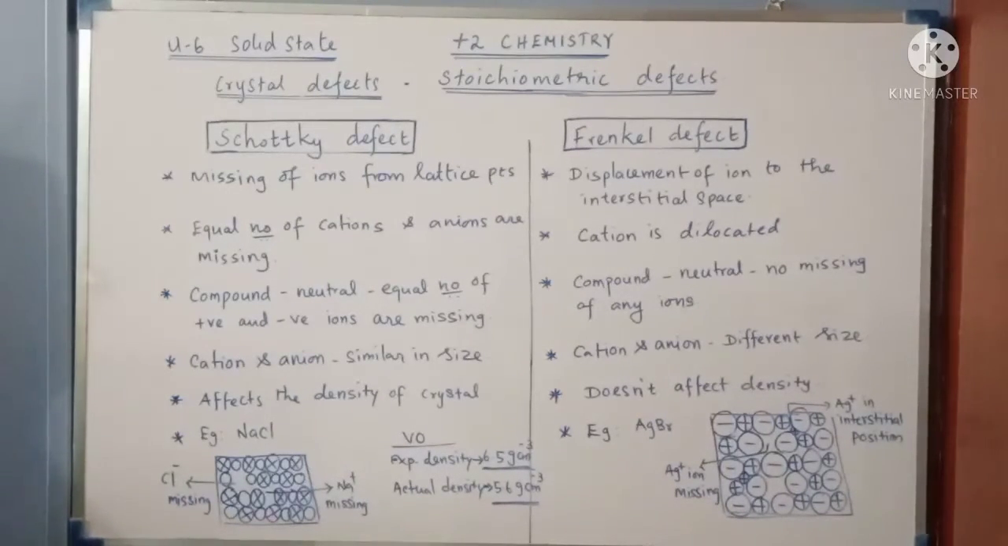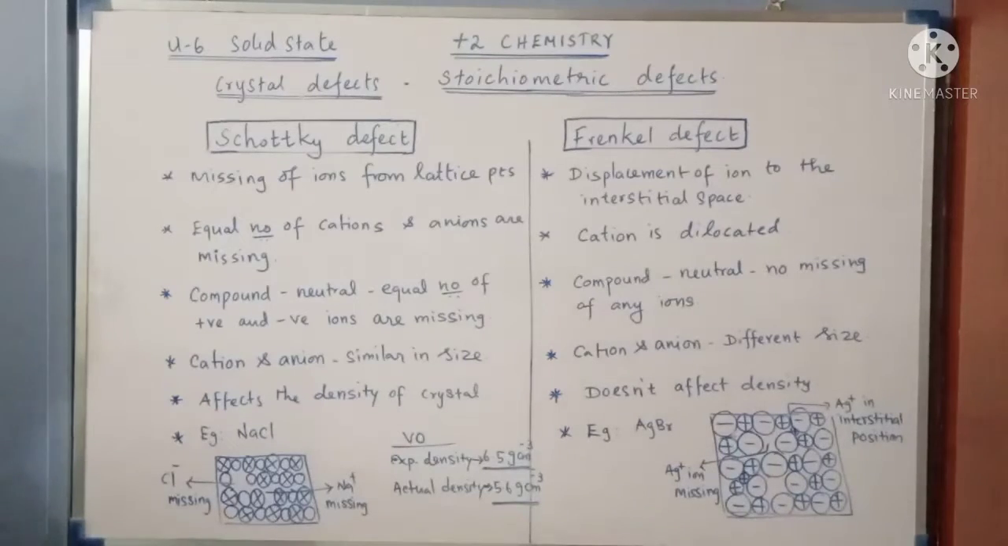We are going to discuss a topic, crystal defects or imperfections in solids, which comes under unit number 6, the solid state lesson. There are two types of crystal defects. One is stoichiometric defect, another one is non-stoichiometric defect. Stoichiometry means balance. The total positive and negative charges are balanced in the case of stoichiometric defects.